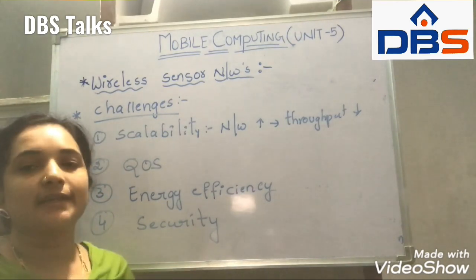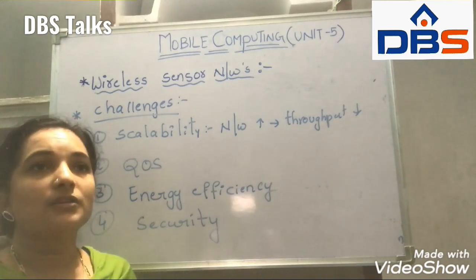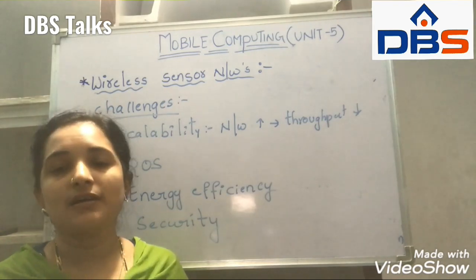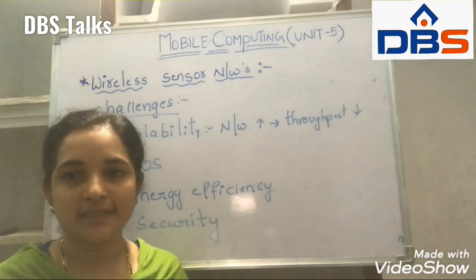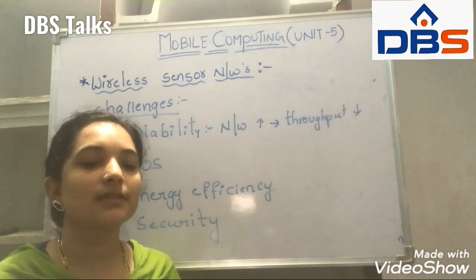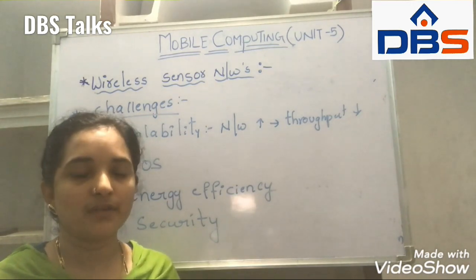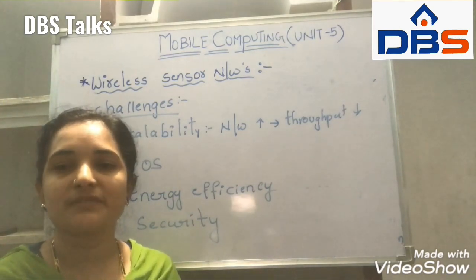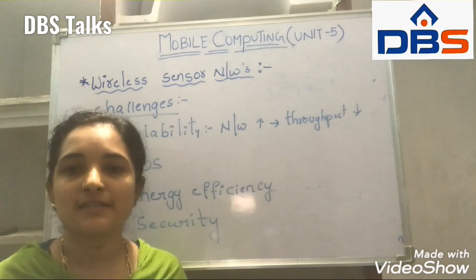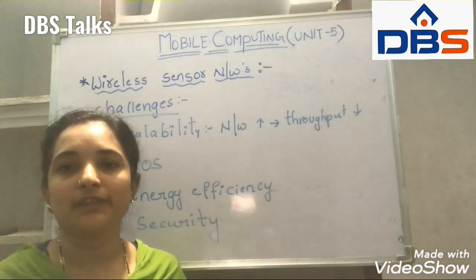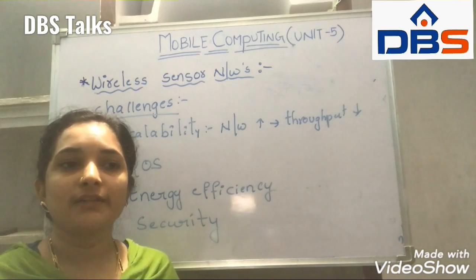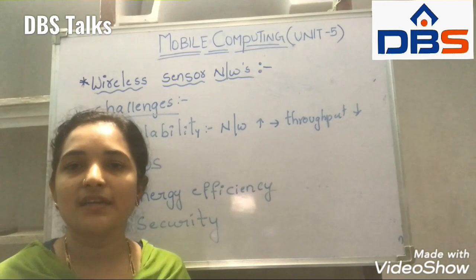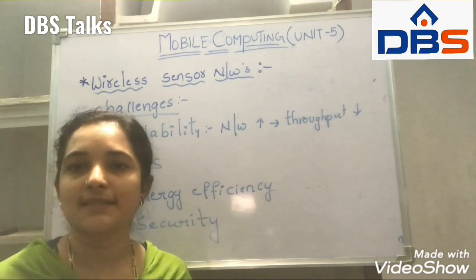Coming to security. Security is a very important task, because whenever we are using it in military applications or other secret missions, we have to maintain security. In these missions, many hackers and eavesdroppers will appear, along with spoofing. These different things will occur in military applications. In order to avoid that, our information should be kept secret. We have to provide security. So these are the different challenges that occur in wireless sensor networks.